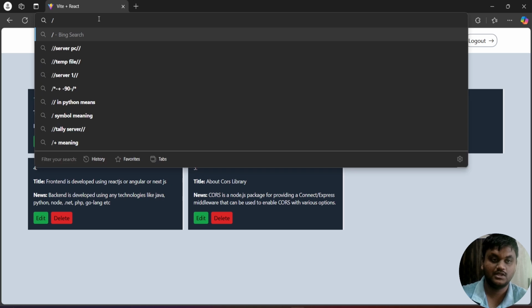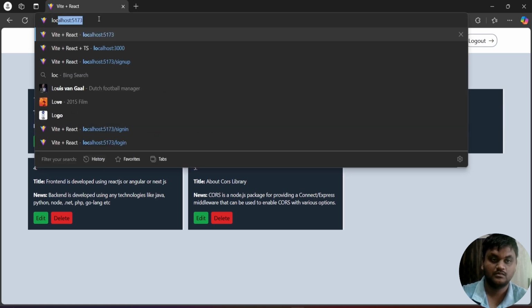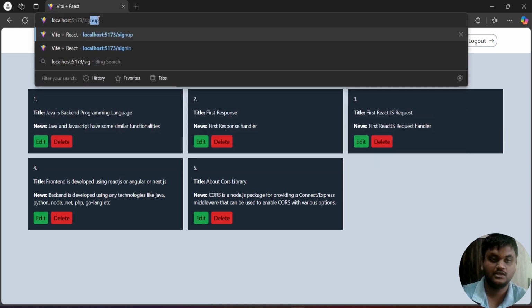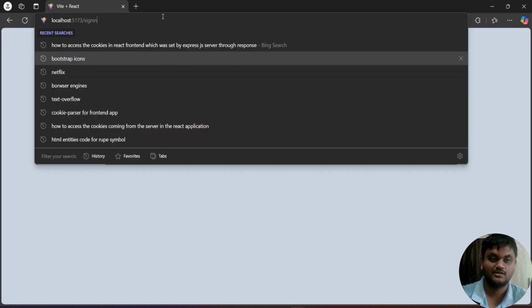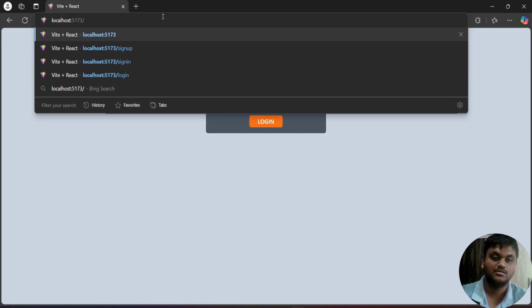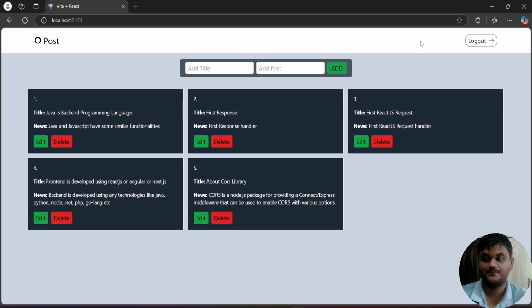Suppose you did the login and came to the login, and once again you are going to the dashboard page. Still I'm in the login only. That's why I'm able to see these components.